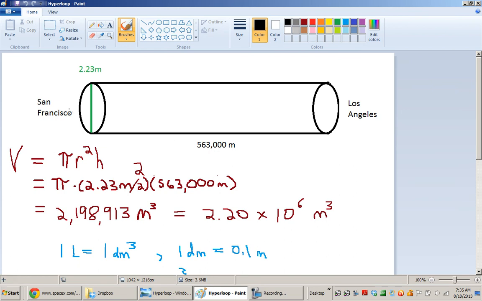So if I divide this diameter by 2, I get the radius, and then I can substitute that into the equation, as I can the number of meters of length, or height, if you think about this as a cylinder. So you multiply these things together, meters times meters times meters will give you cubic meters for the units. You'll get this number as the raw output from a calculation.